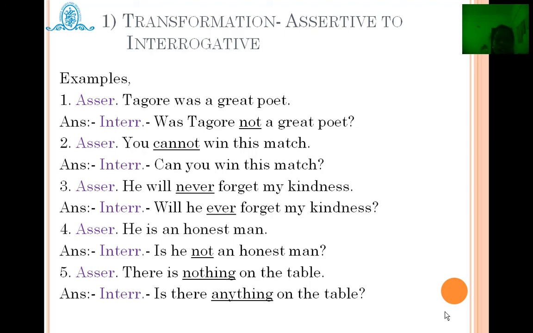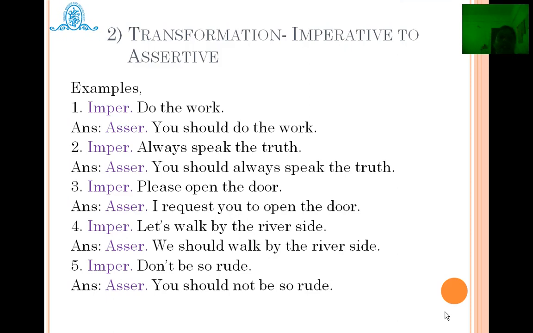That is nothing. Second category is here, transfer imperative sentences to assertive type of sentences. So imperative sentence, just as I told you, begins with a verb, that is, do. So, "Do the work." In assertive form, we have to borrow a subject and then complete this sentence without changing the tone of the sentence. So, "Do the work," becomes "You should do the work." So here you have subject, verb and object. You will get the complete sentence structure of assertive.